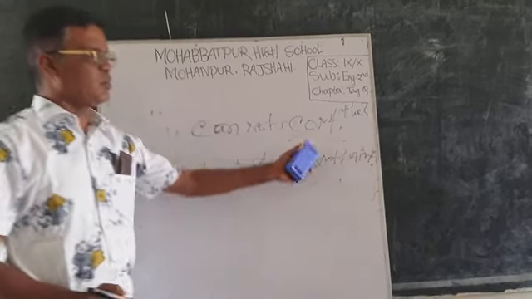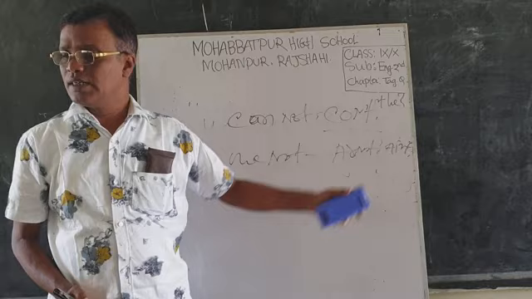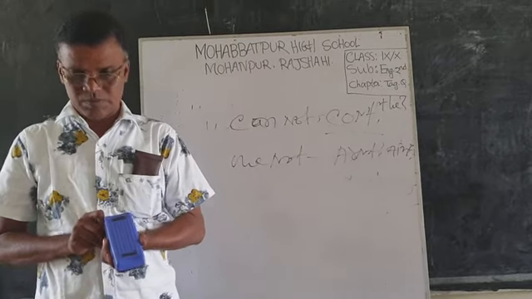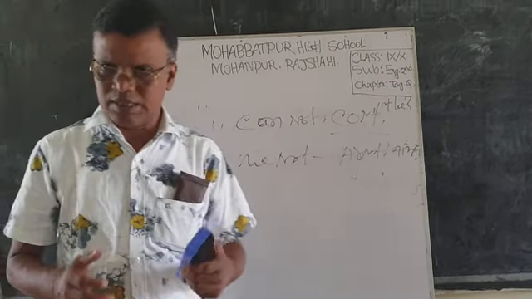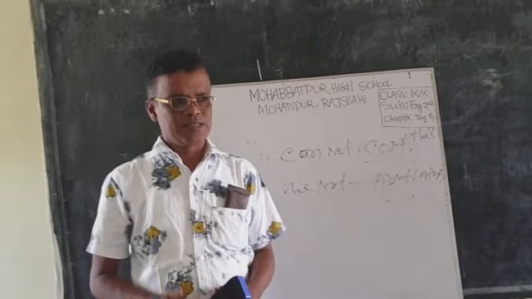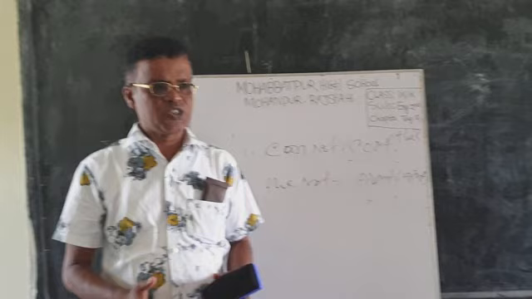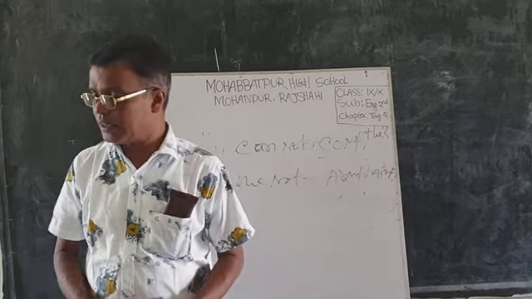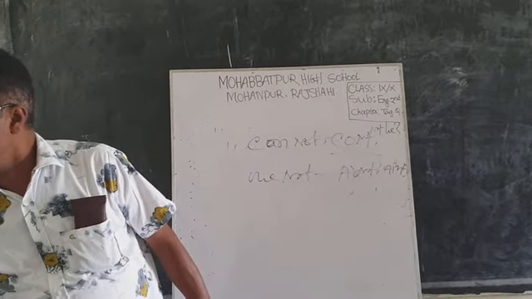This is the constructed form. This is easy for us and for students of class 9 and 10, especially those participating in the SSC exam. It is important for them.